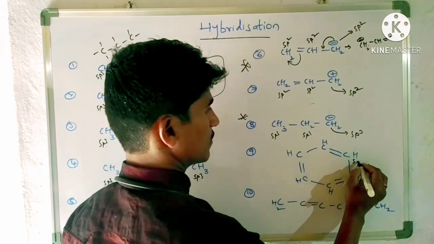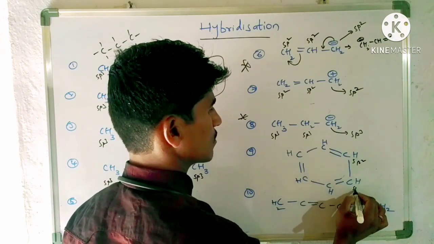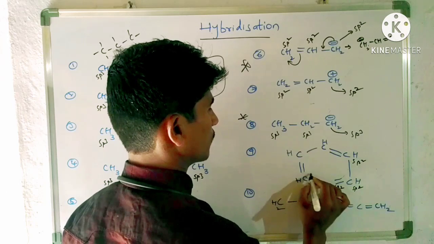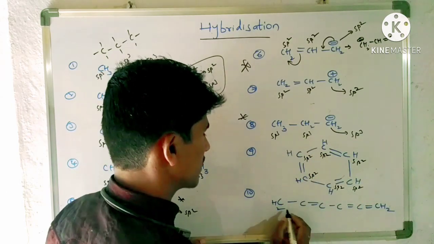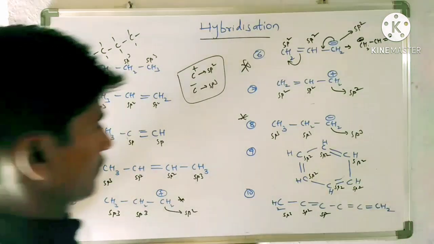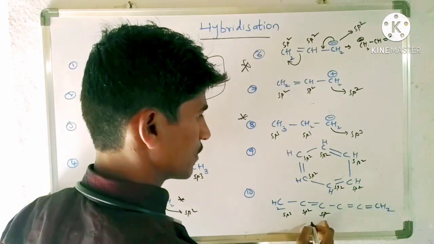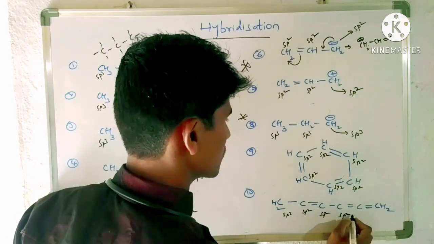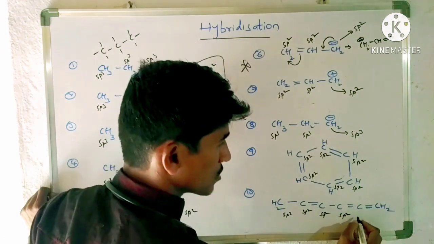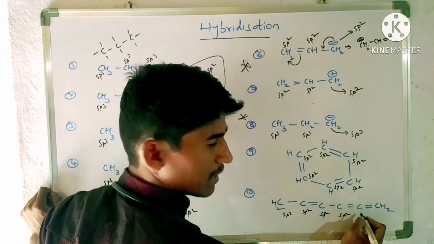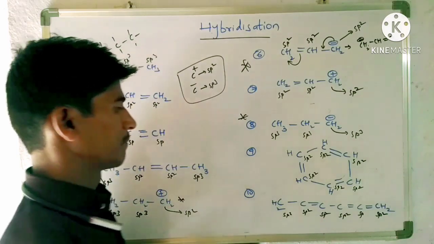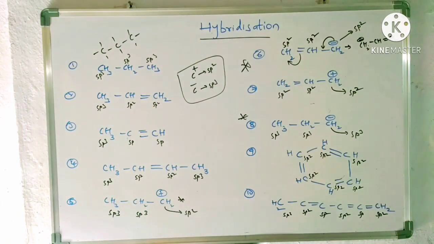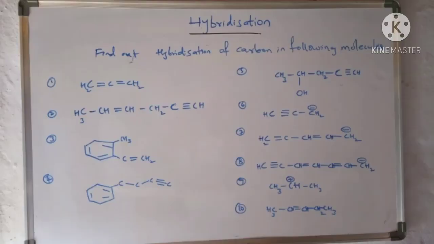Now each and every carbon here is sp2 because of the double bond, this is also sp2, this is also sp2, this is also sp2, this is also sp2, this is also sp2 only. Now in this case, this is sp3, sp2, sp2, this is also sp2. Now this forms, most important, this forms 1,2 pi bonds, so that sp carbon, this is sp2. Find out hybridization of each and every carbon in the following molecules.